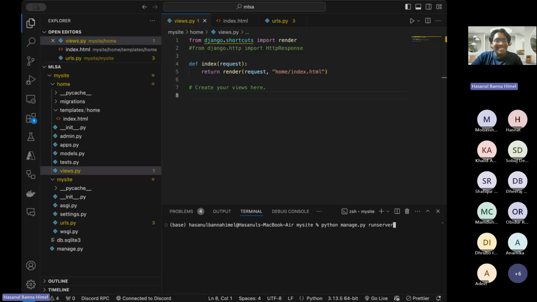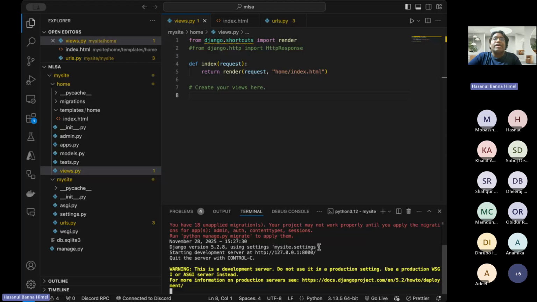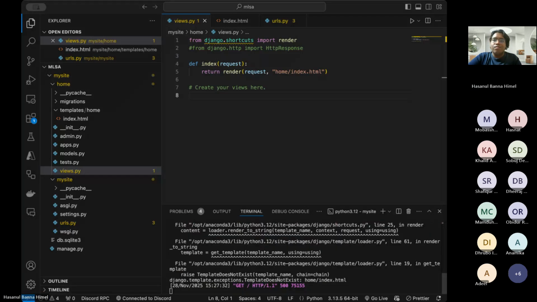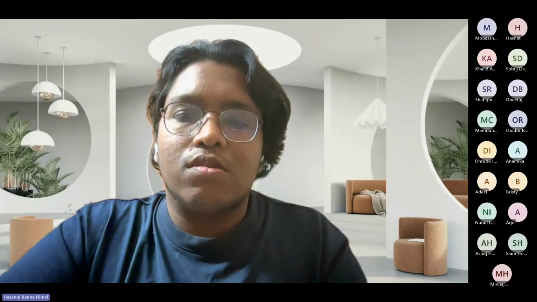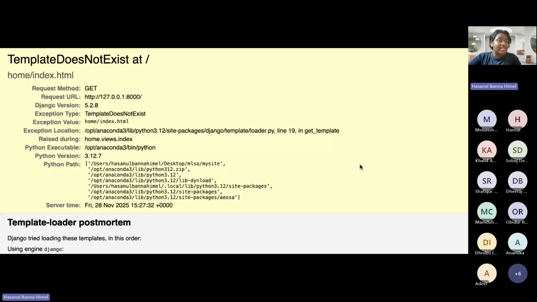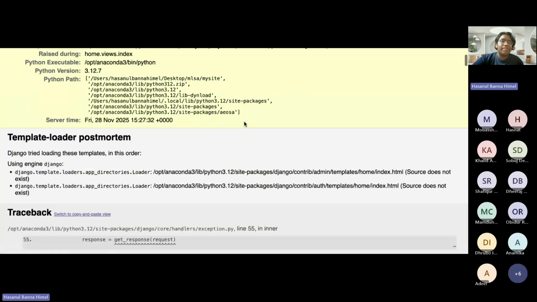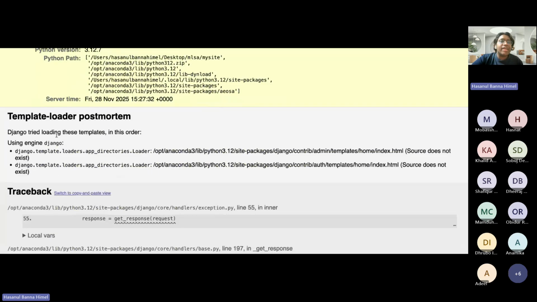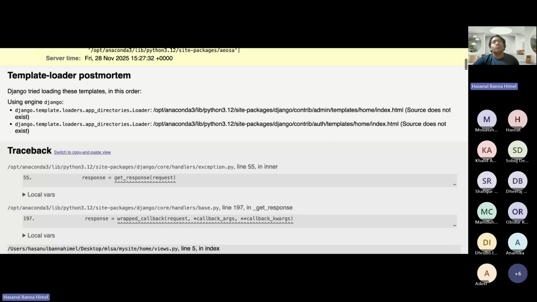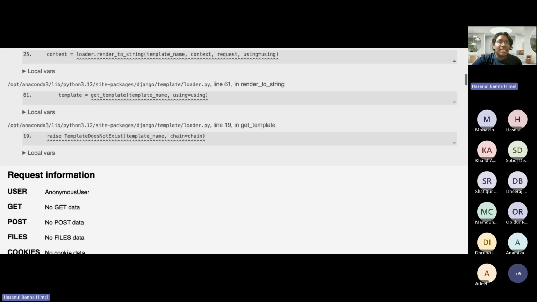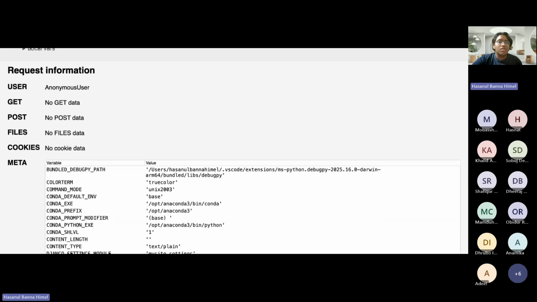Okay, now let's run this again. Hope that it runs this time. So when we run this, we faced an issue. What does the issue say? The template loader postmortem. Django tried loading these templates in this order. If we trace back, as we all are coders, you can see the response, the get response request is not getting the proper request.